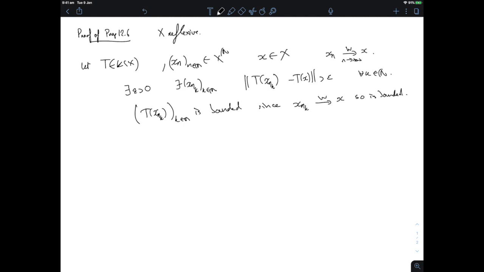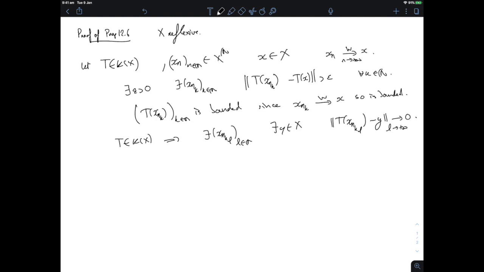And T is a bounded linear operator, so I have the image of a bounded sequence by T, and so I can extract a converging subsequence because T of a closed unit ball, or T of any closed ball for that matter, just by scaling, has to be compact. So because T is compact, there exists a further subsequence, x_{n_{k_l}}, and a y in X, such that T of x_{n_{k_l}} converges to y as l goes to infinity.